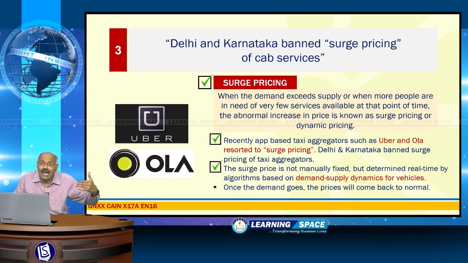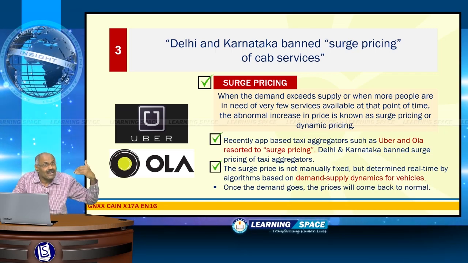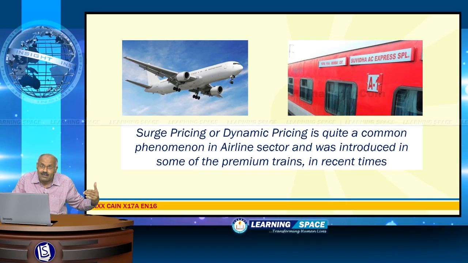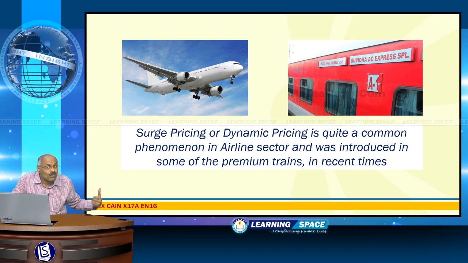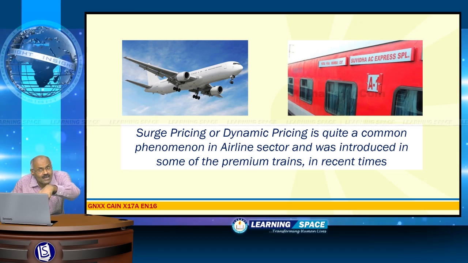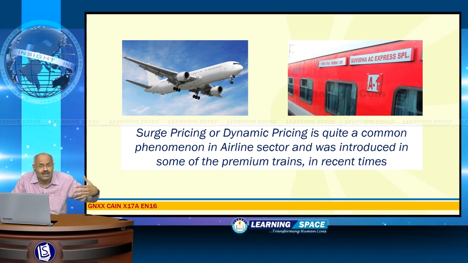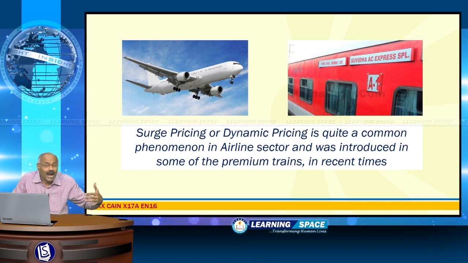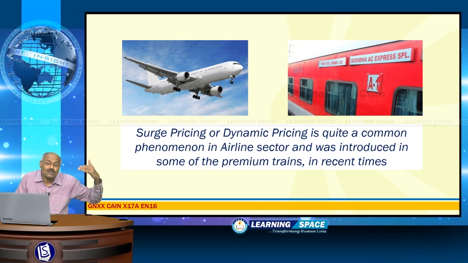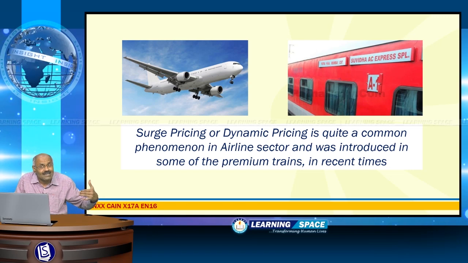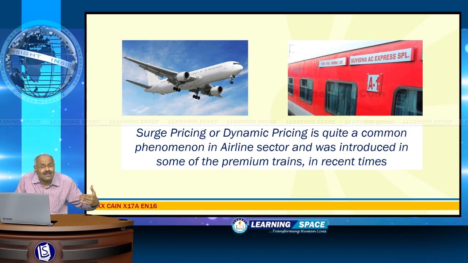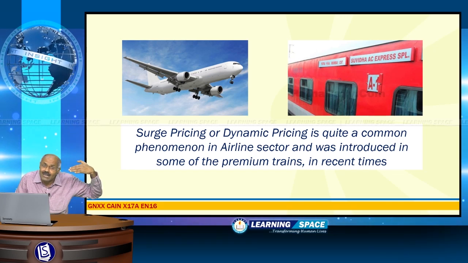And already this dynamic pricing is there in the airline sector. If you look at the airline sector, if you want to travel from Delhi to Mumbai, if you purchase a ticket 1 month before, you will get a ticket for rupees 3,000. And if you purchase a ticket for tomorrow's journey, you have to pay around 10,000, 15,000, 20,000. That is dynamic pricing. And recently, Indian Railways also introduced this in premium trains known as Suvidha trains. So, dynamic pricing is not uncommon, but the point here is that imposing this surge pricing for regular commuter services is not in the right perspective.